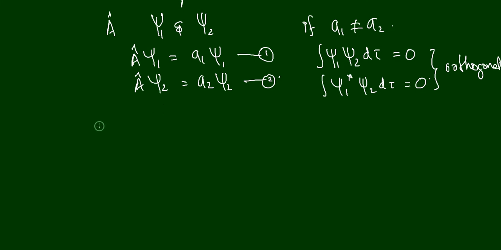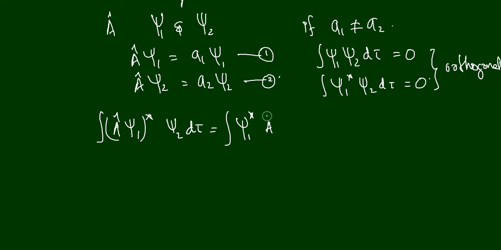So let me write it here. The condition for a Hermitian operator: integral A cap psi1 star psi2 d tau is equal to integral psi1 star A cap psi2 d tau. Let me call this equation number 3.